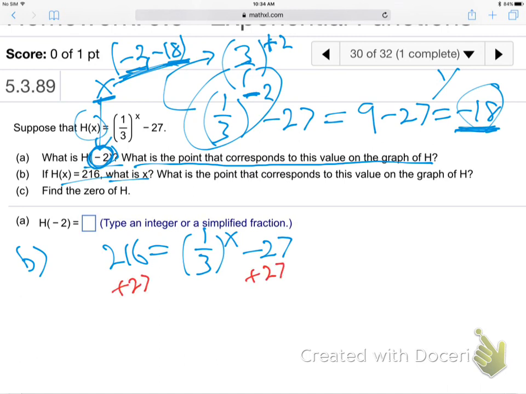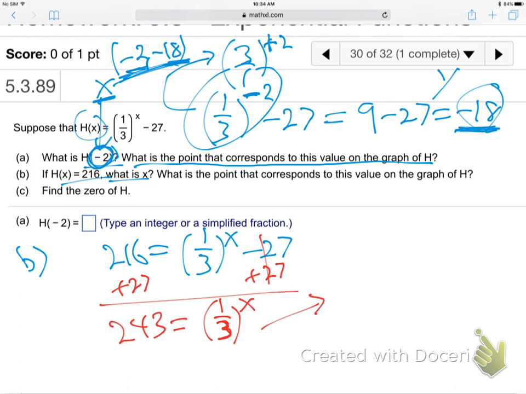Add the 27. 243. Good so far? Now, how do you figure out that x power? We know what I would do, guys. I would do 3 over 1. We're going to flip it. It's going to be some negative x power that's going to flip it, make it a regular 3 in just a second. I just need to know how many 3's to make 243.